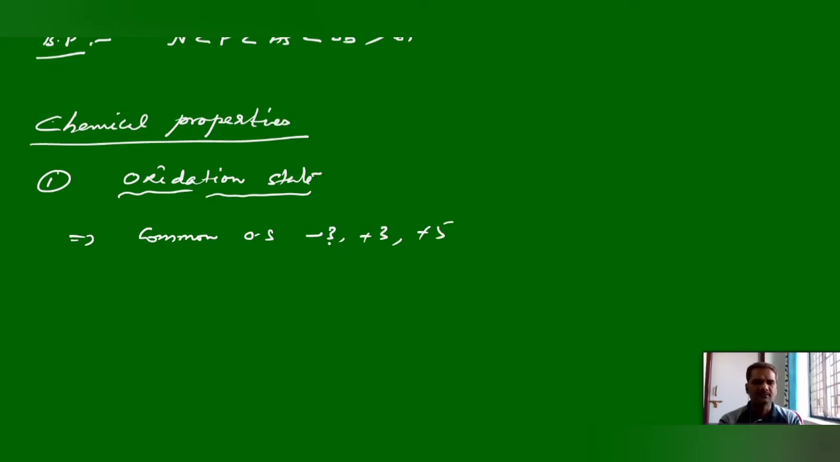But there is an exception with bismuth. Bismuth can very hardly form the -3 oxidation state. So there is no compound of bismuth with -3 oxidation state. For the remaining, nitrogen and phosphorus, -3 is a common oxidation state. Arsenic and antimony show it very rarely, and they show +3 and +5 as common oxidation states.